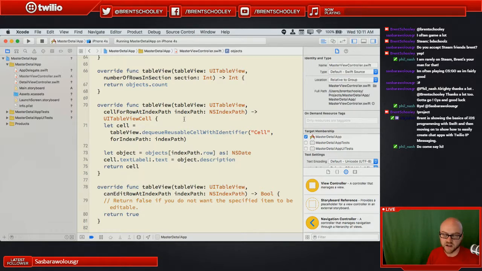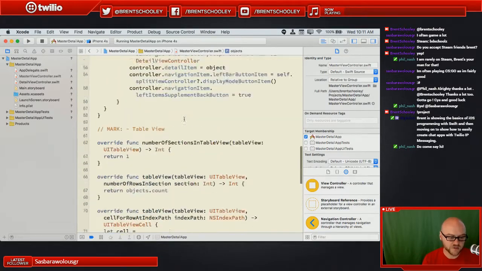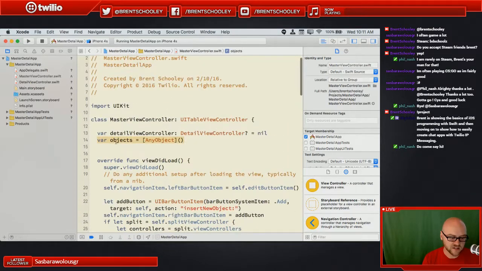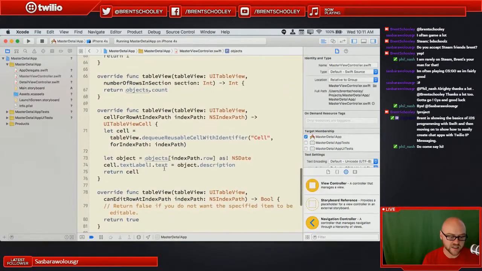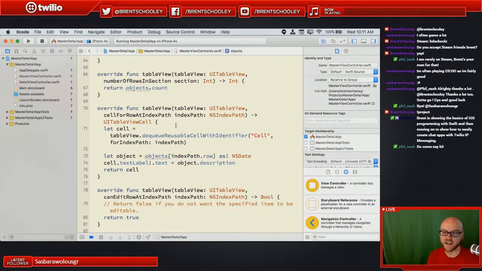So this is going to be object 0, object 1, object 2, object 3, object 4 for this objects array. So basically, this cell for row at index path is going to get called iteratively for each object in the array. And it's going to know to do that because we just told it how many objects there are.